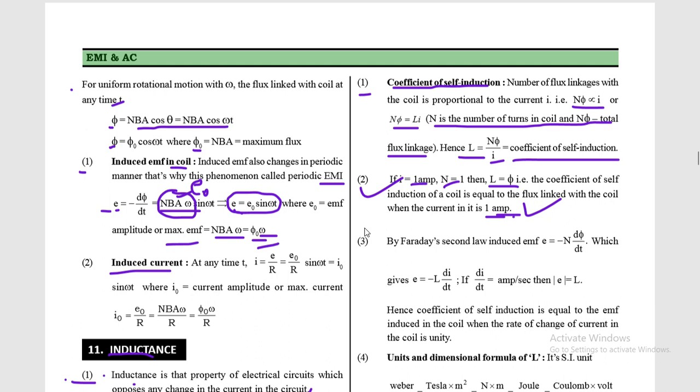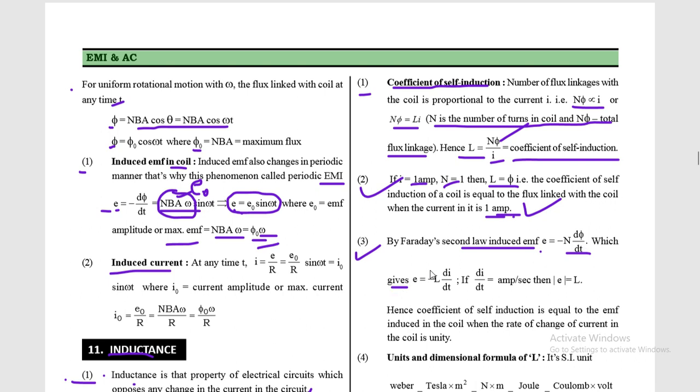So we have completed the second point. This is the third point. By Faraday's second law of induced EMF, E is equal to minus N d phi by dt. This is the formula for induced EMF. This negative sign indicates that the induced EMF is in the direction which opposes the cause by which it is produced. So now we can write E is equal to minus L di by dt, because you can replace the value of phi from this equation. You can put it in and you will get this relation.